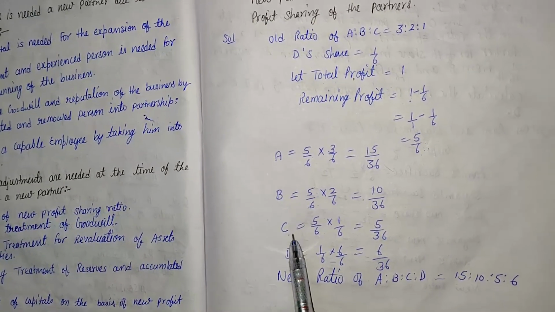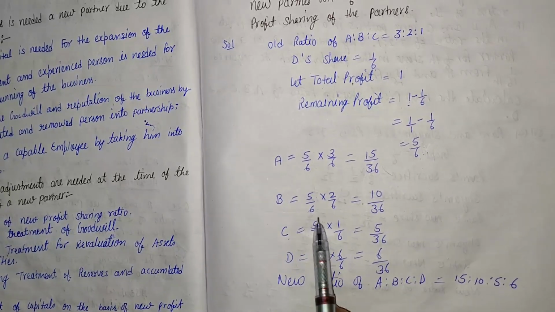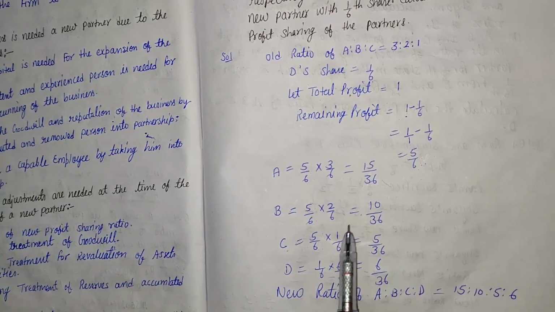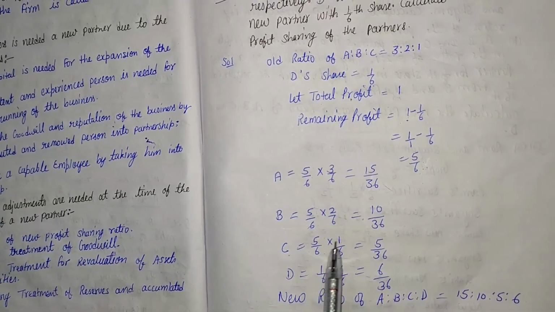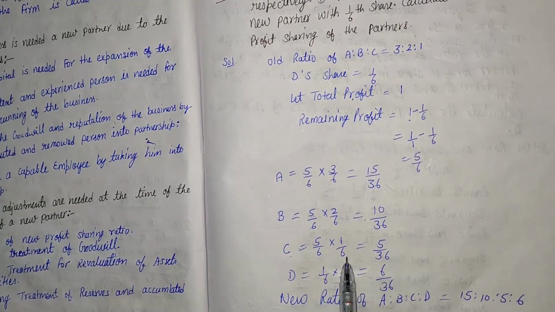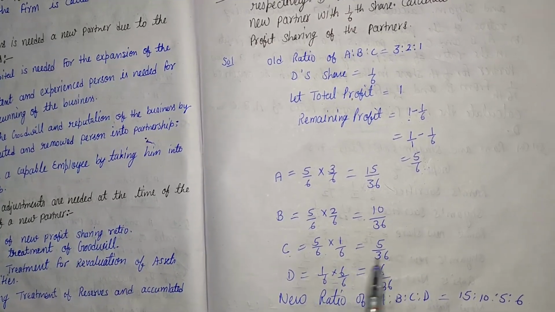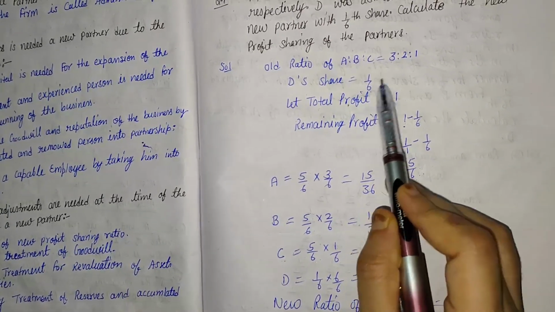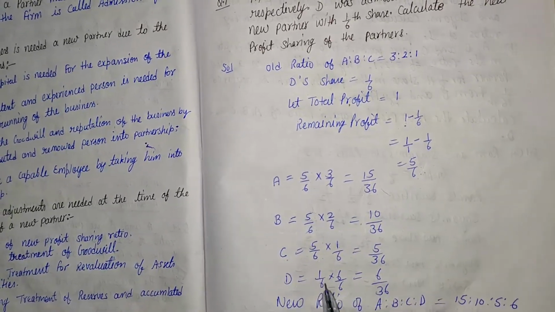Same as that, C. The remaining profit is 5/6 and C's share is 1, and the total of all is 6. Then C is getting 5 into 1, that is 5, and 6 into 6, that is 36. Now, what is D's share? That is given in the question, that is 1/6.